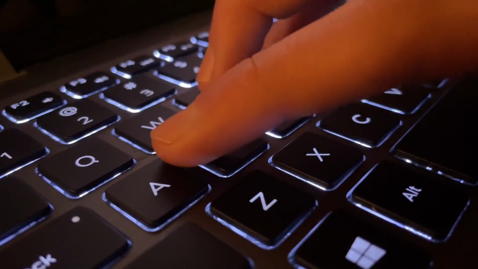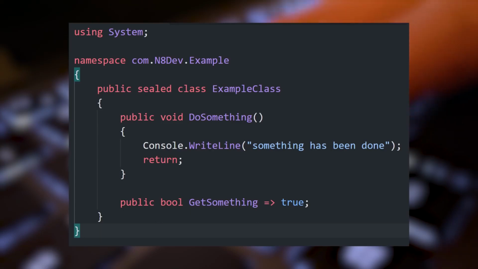So if you didn't know, in C#, new lines and indents are actually completely optional. This means that this snippet of code can be written like this, or even like this.